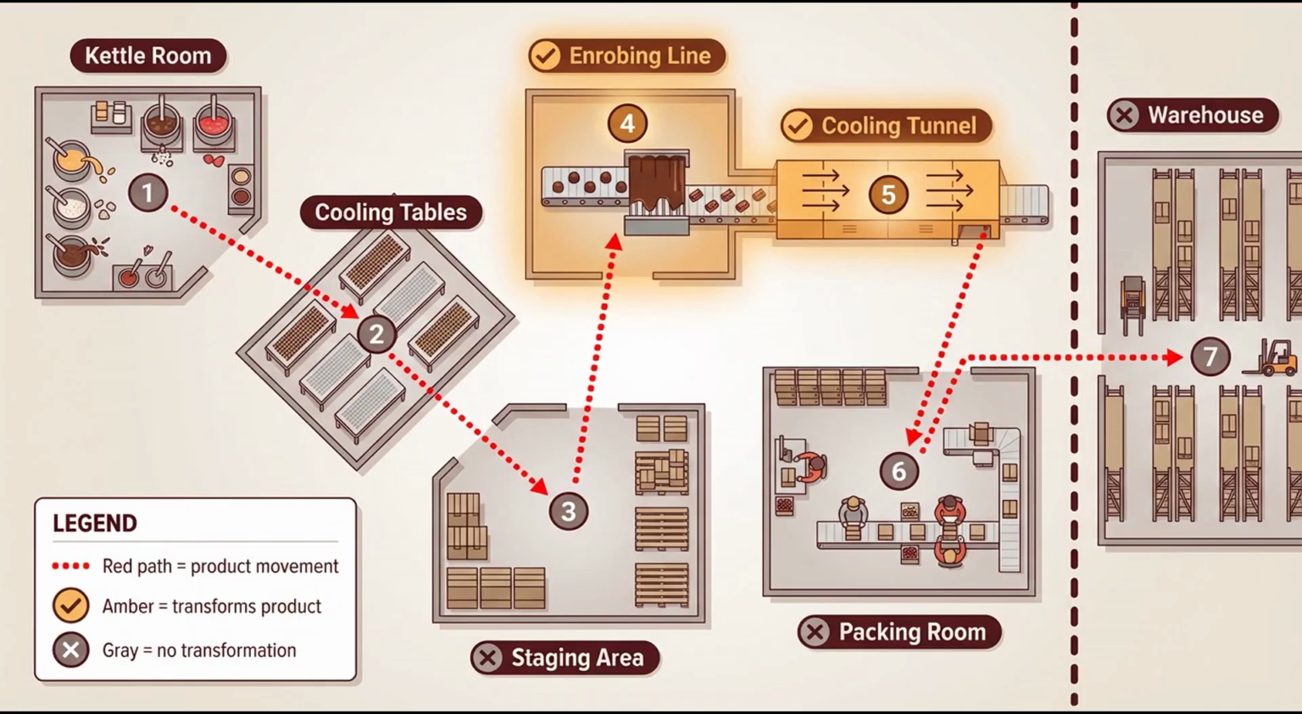The toffee makes 7 stops. Kettle room to cooling tables to a staging area to the enrobing line, through the cooling tunnel, over to the packing room, out to the warehouse across town, then back from the warehouse for final gift box kitting. 7 stops. But only 2 of those, the enrobing line and the cooling tunnel, actually change the product.